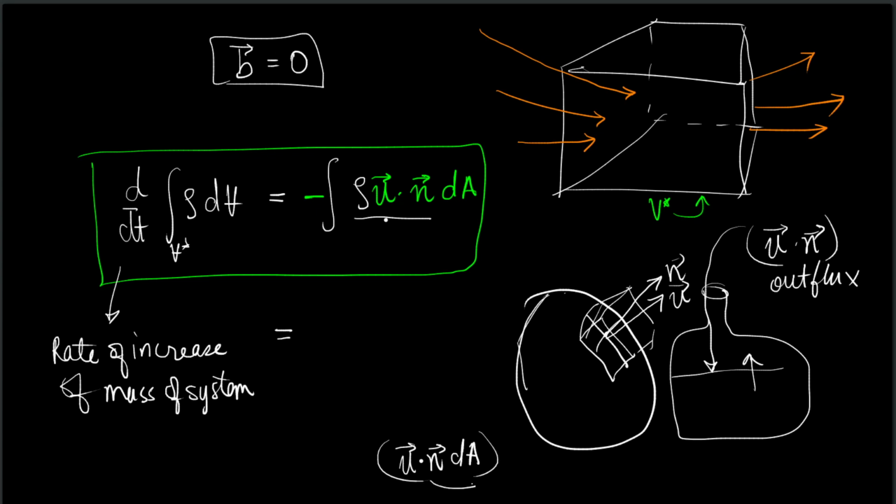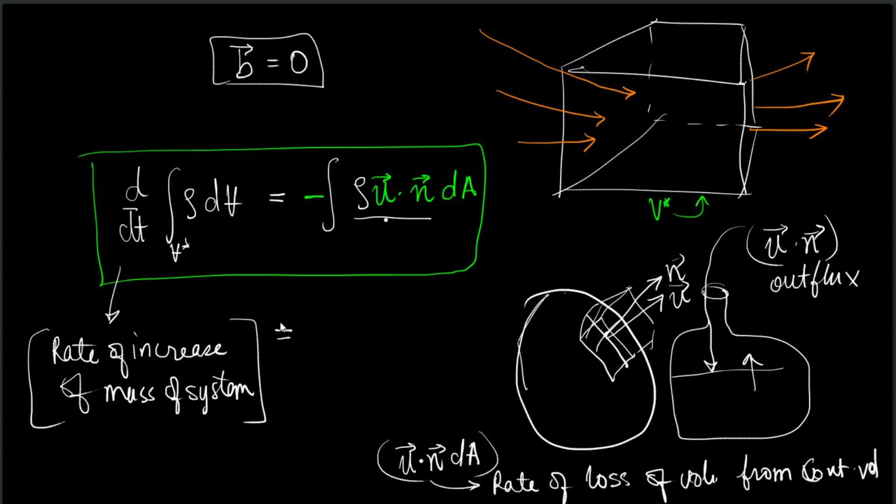u dot n cap dA is the rate of loss of volume from the control volume. Now, the rate of increase of mass of the system depends on how much mass you are putting into the system, and thus this negative sign comes into the picture. If u dot n cap dA is the rate of loss of volume, then minus u dot n cap dA is the rate of influx.